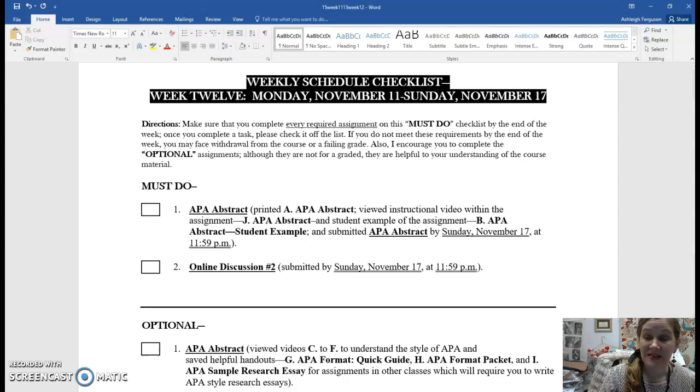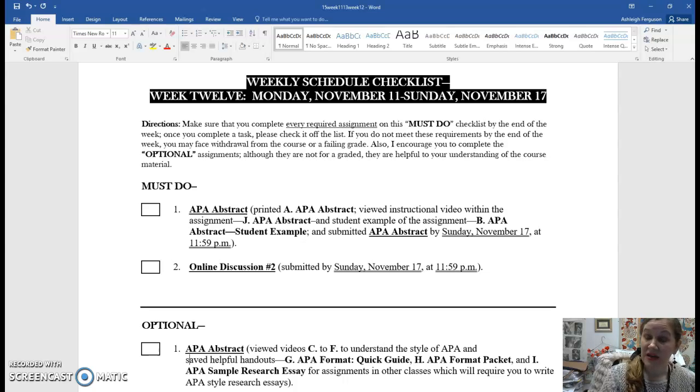Now, we have been asked by other departments, such as the psychology department, the science department, as well as the history department, to just offer you a brief exposure to APA documentation. And that's what you're going to do with this particular assignment. It's in no way like a research paper. It's just a very short assignment. It's a 3-page assignment, which just includes a title page, a brief abstract, which is just a paragraph summary, as well as a reference page.